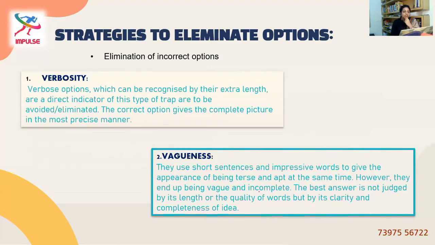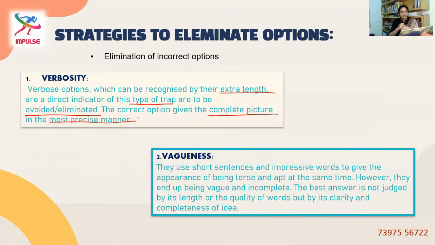Verbose options, which can be recognized by their extra length, are a direct indicator of this type of trap, and are to be avoided or eliminated. The correct option gives the complete picture in the most precise manner. If they were talking too much, that is not the answer, they say. But of course length doesn't matter. Sometimes the right option could have a lengthy answer. But what I'm trying to say is don't go for it just because it's very lengthy. Okay, that's verbosity. If you find something extra, something irrelevant to the context, then that option has to be eliminated.